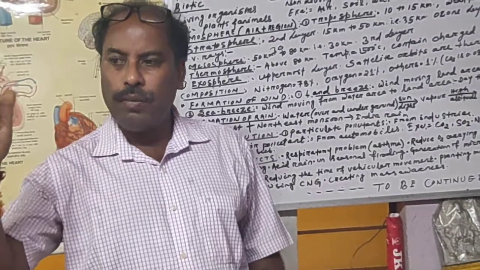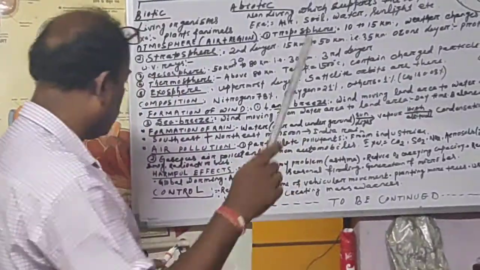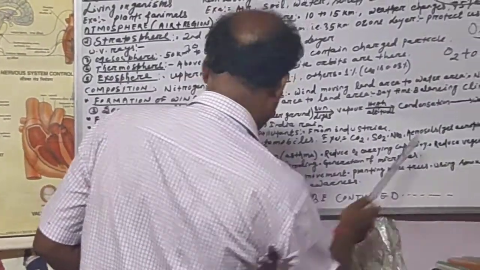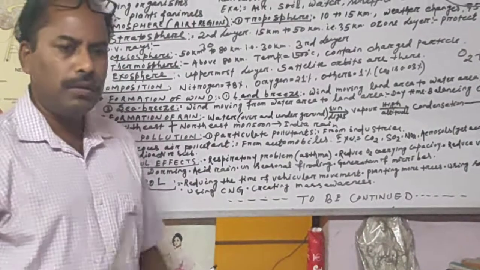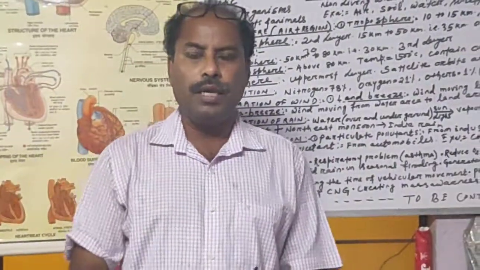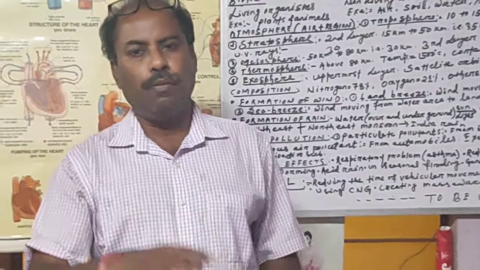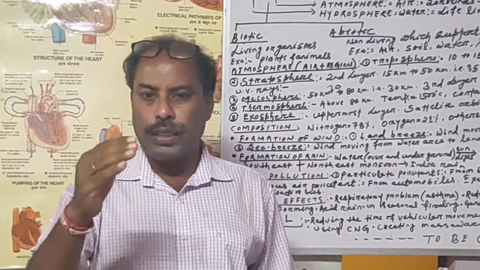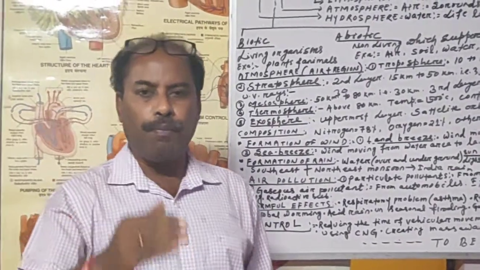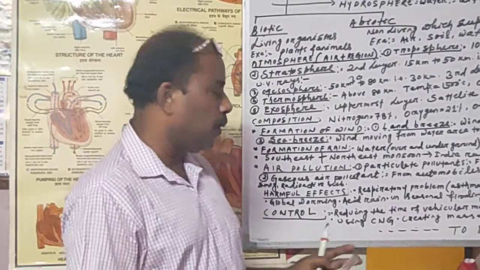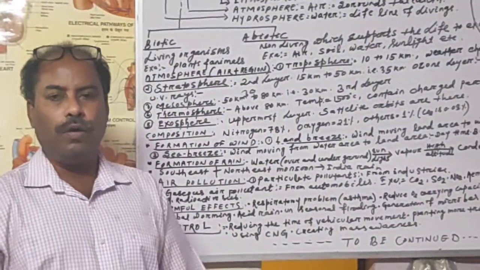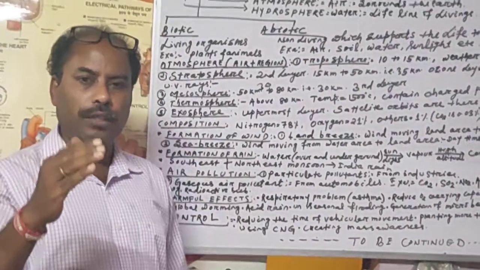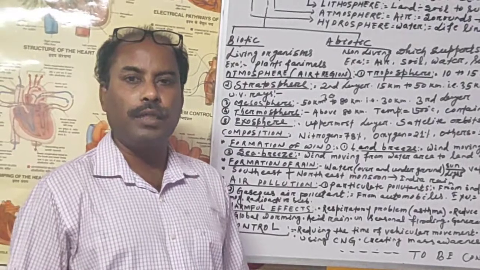So our air will be less polluted by smoke filters in chimneys, vehicles, etc. Then using CNG. Our engines use petrol, diesel, kerosene, but all these liquid fuels may cause pollution. But if we use a gaseous fuel like CNG, compressed natural gas, then our pollution will be minimized drastically. So in metro cities nowadays, vehicles, autos, etc. are consuming CNG and their pollution is going down.